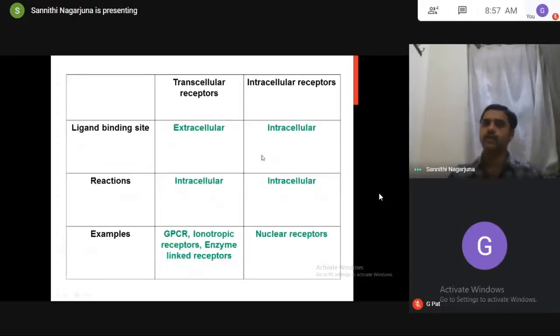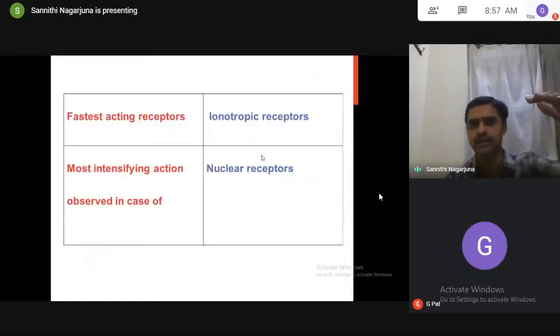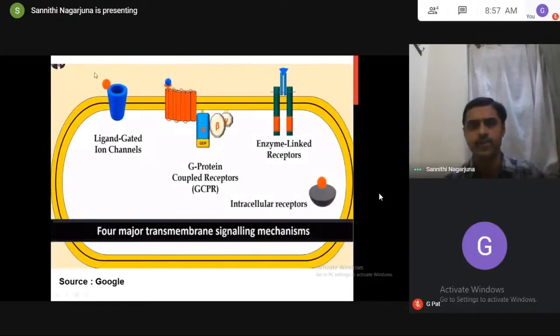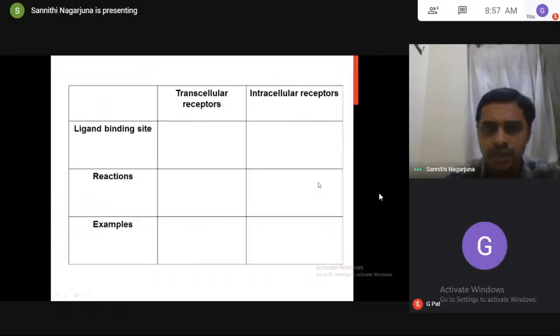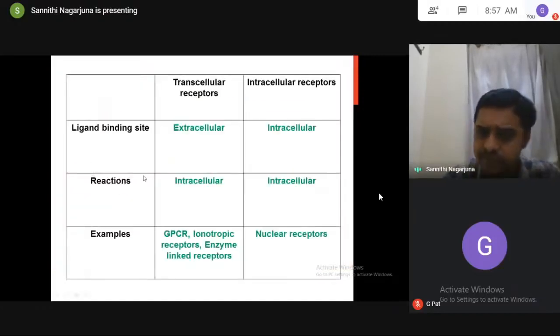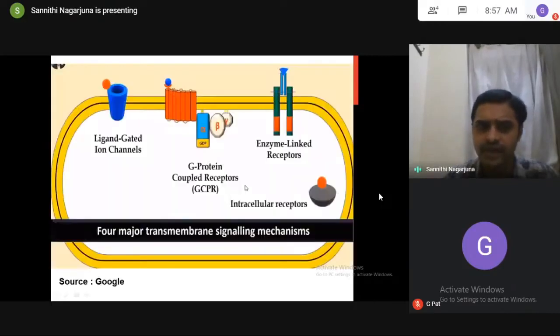See here, for transcellular receptors, the ligand binding site is absolutely extracellular. Am I right? Because they are located across the cell membrane. If you see this diagram, where the ligand is binding: extracellular, extracellular, extracellular. But here, intracellular. And where the reactions are taking place, intracellular. So wherever the ligand is binding, in all the cases, reactions are inside.